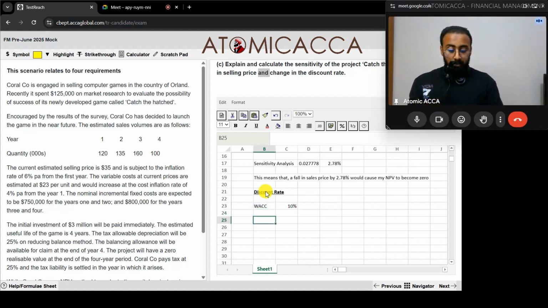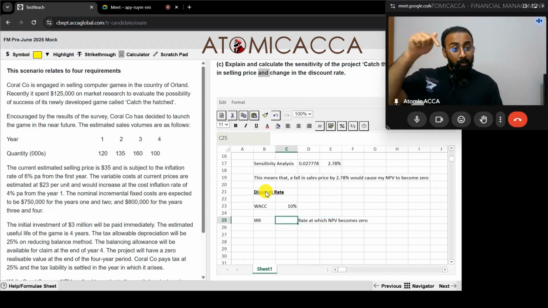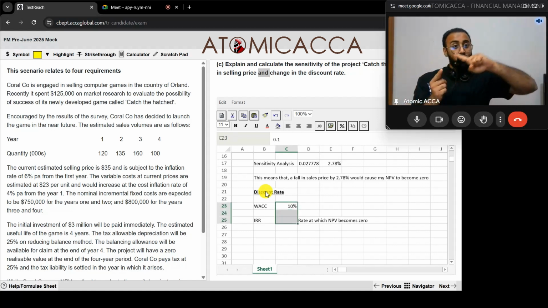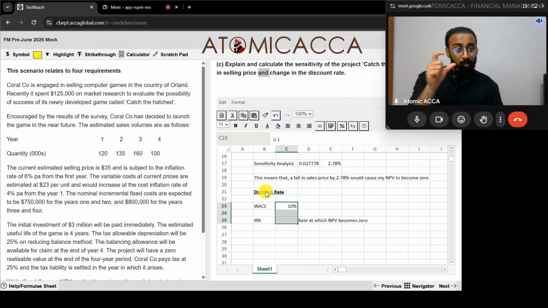Then what we find out is the IRR rate. What is IRR rate? IRR rate means the rate at which NPV becomes 0. So when we get IRR, is that the answer? No. IRR is the rate at which NPV becomes 0. What we need to find is, from WACC, what is the change that is required to reach that discount factor so that NPV will become 0. That's called sensitivity. So I have to find out what will be the difference.